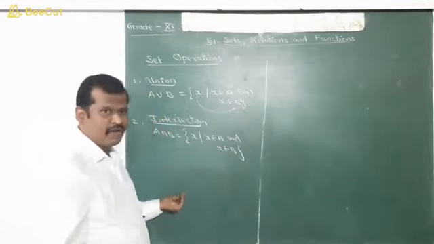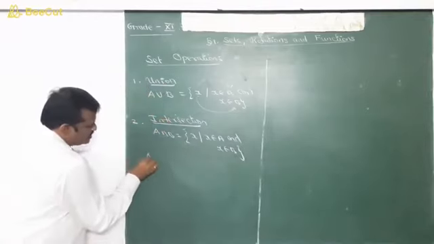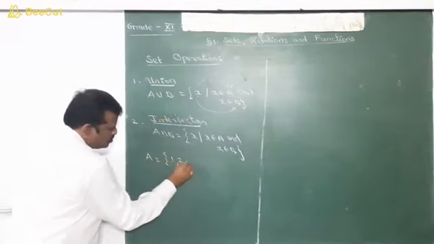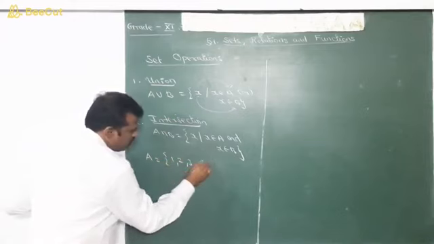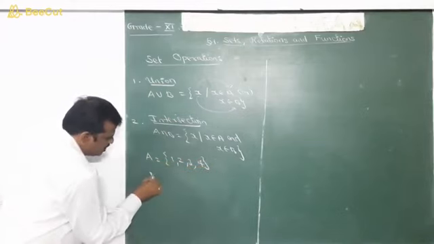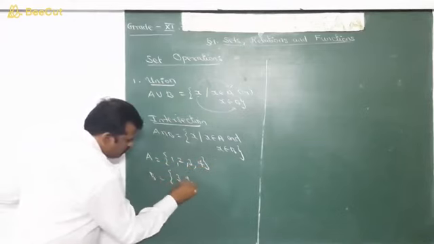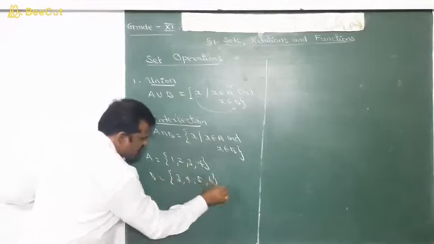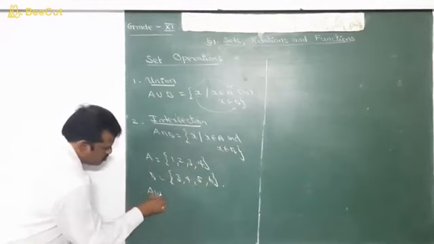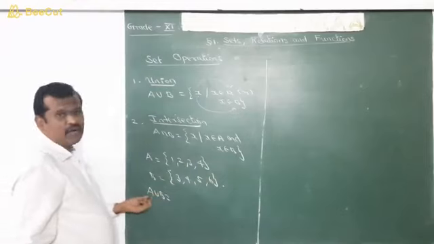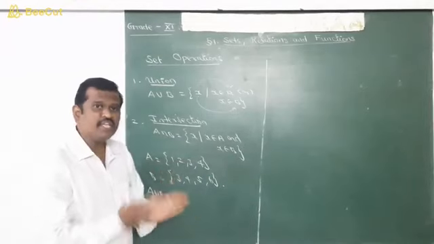Shall we have an example? Let A is equal to {1, 2, 3, 4} and B is equal to {3, 4, 5, 6}. Now we are going to find A union B. Union means we combine the elements of A and B together.